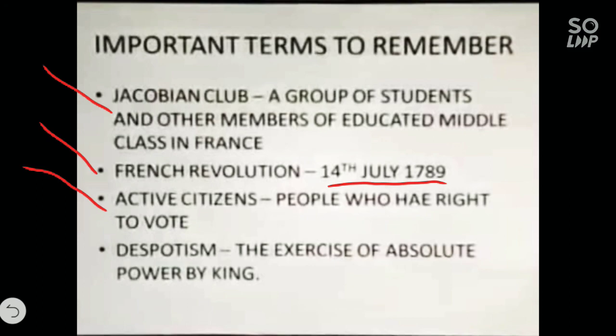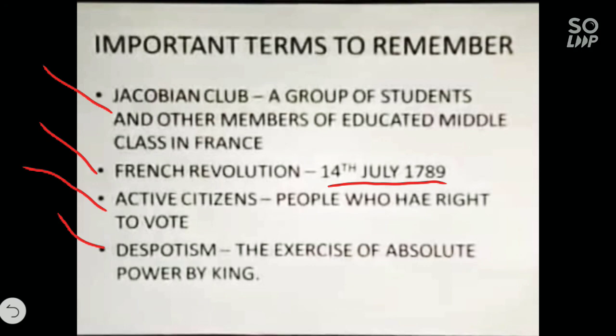Then despotism: the exercise of absolute power by a king. Children, the king is supreme, he has divine power. Then serfdom: the system under which peasants were forced to live and work under the feudal lord.